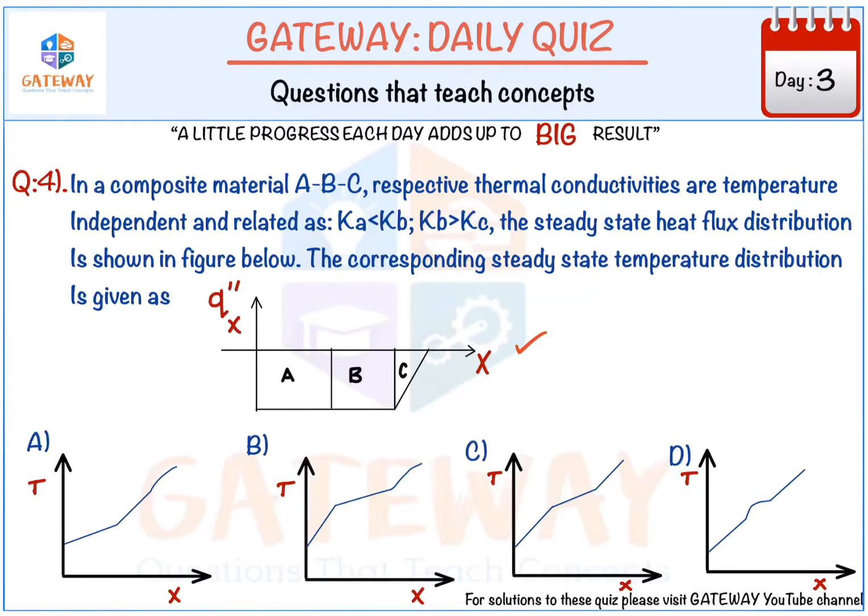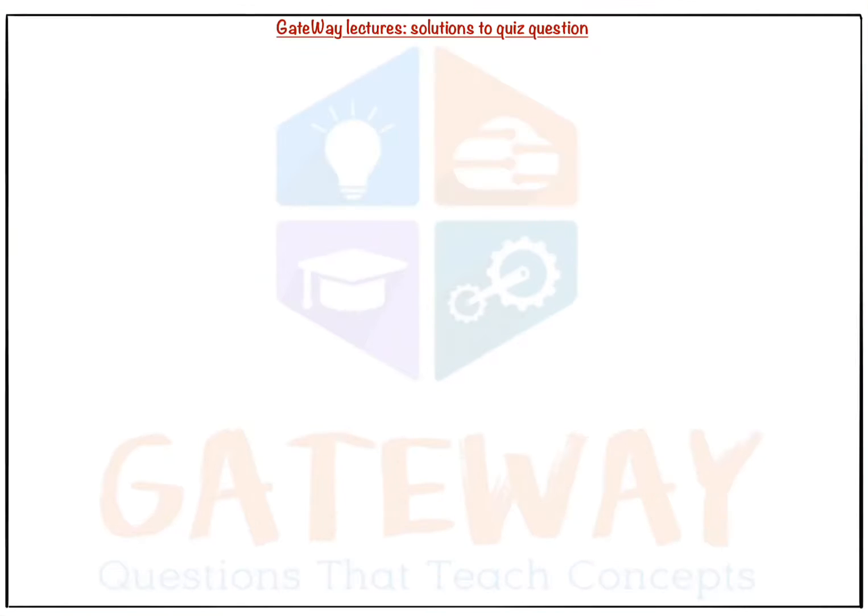This is a steady state heat flux distribution among A, B, C sections with respect to X. Okay, and there are options. The steady state heat flux was given, and they were asking for the steady state temperature distribution. So heat flux distribution was given in A, B, C. What will be the temperature distribution in A, B, C? Okay, we'll just solve it.